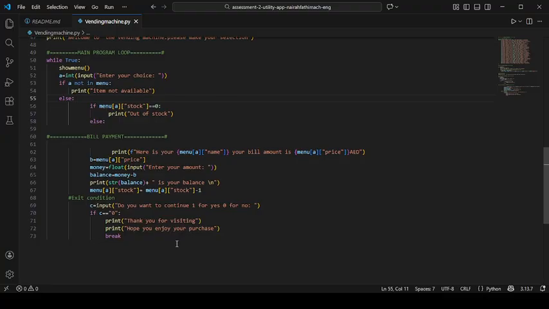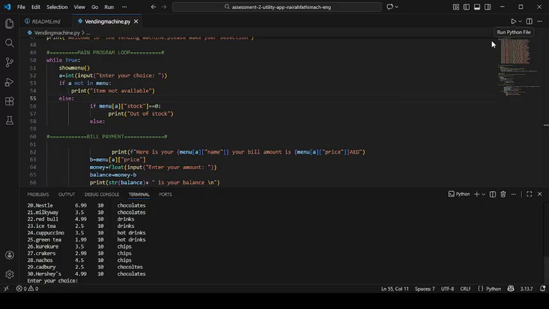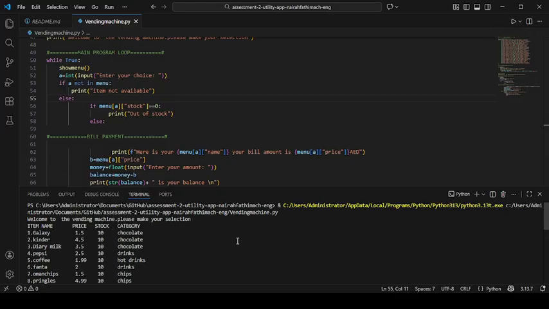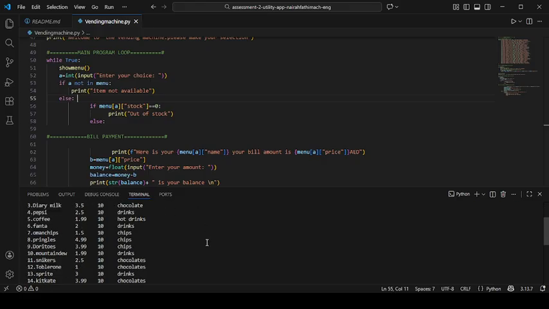And now we can run this program and see how it works. Yeah, here is the menu. It shows a welcome to the vending machine. Please make your selection. Here we can select the items that we want, then enter our choice.